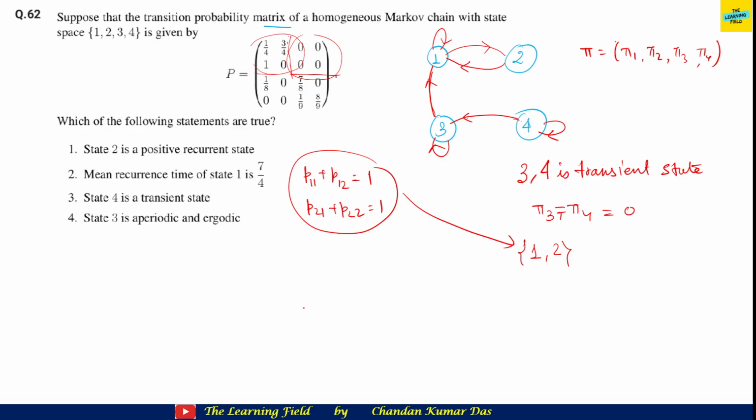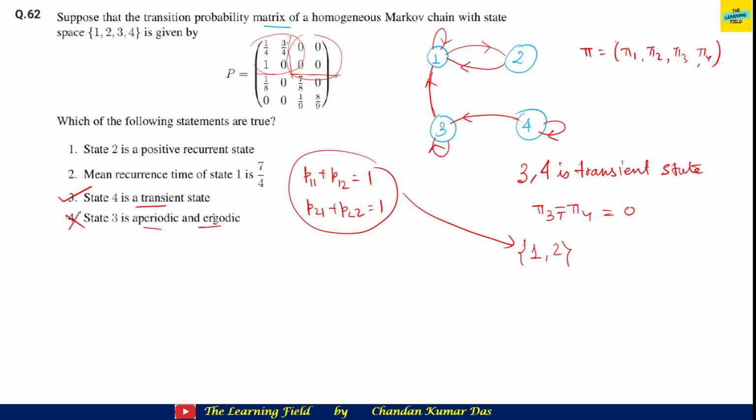Fine. Now, what happened is that option 4 is a transient state. Yes, this is true. State 3 is periodic and ergodic? No, because aperiodic and ergodic, state 3 is a transient state. So it is not, I think, an ergodic state. No, 3 is not an ergodic state.